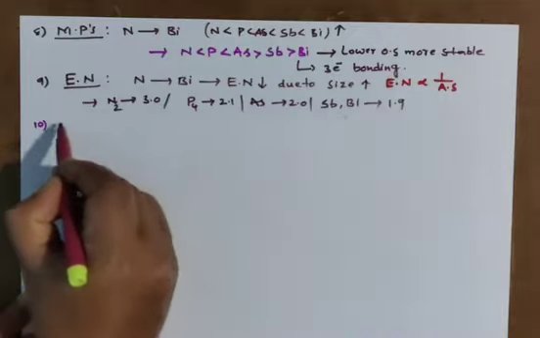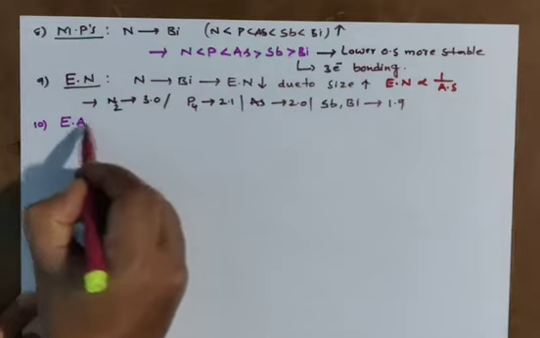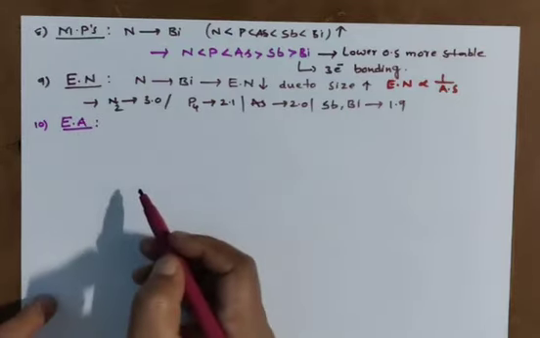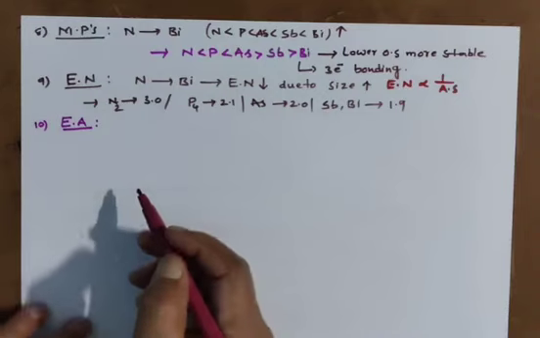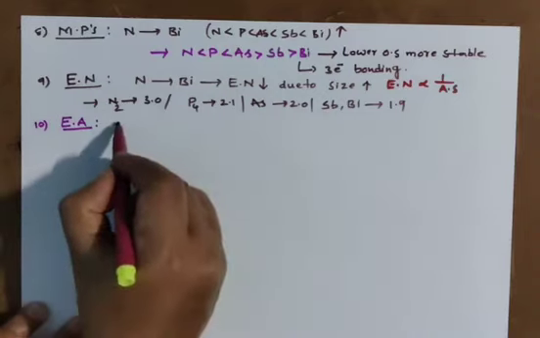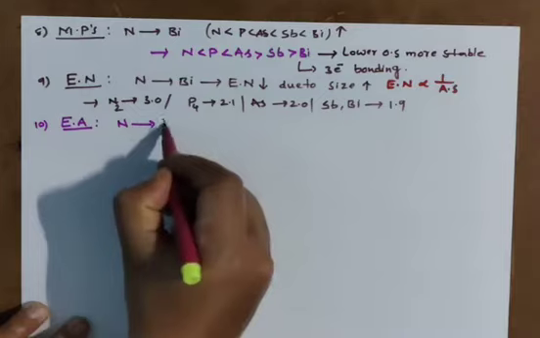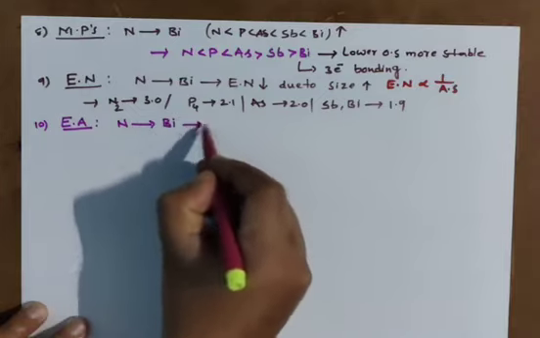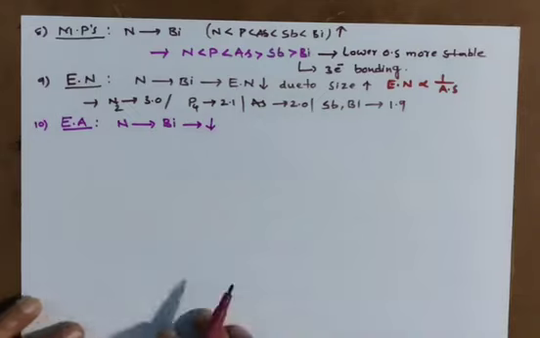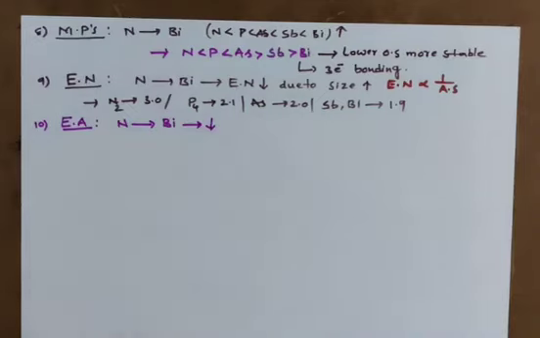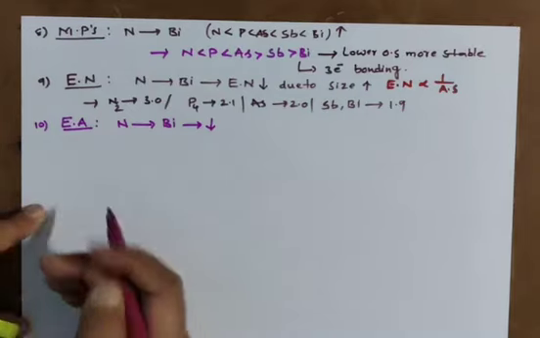And another trend we have, electron affinity. When we add an electron, an amount of energy is going to be released. Electron affinity also, nitrogen to bismuth, is going to decrease. So we almost discussed the main physical trends. But another important trend we have, that is ionization energy. Most important property.